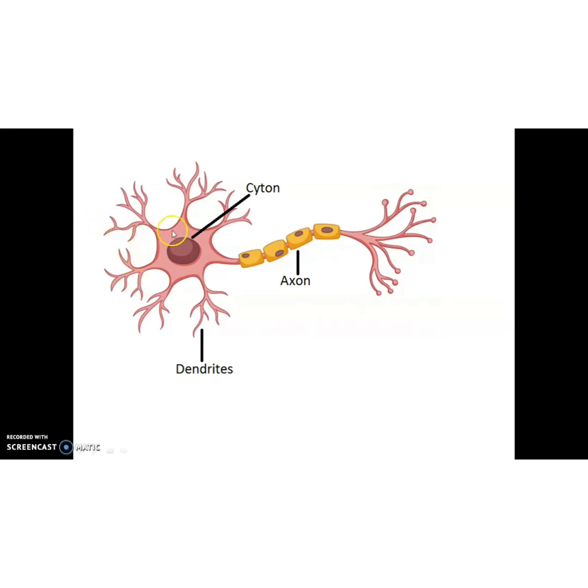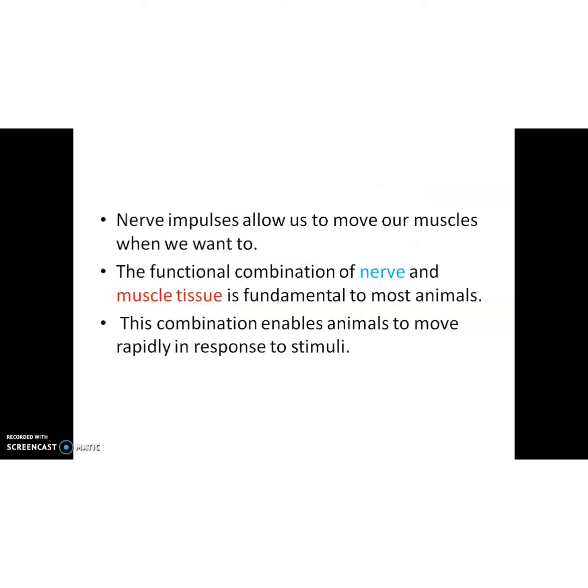Okay, so this is the nerve cell's body. It is known as cyton. Cytoplasm is there, nucleus is there, and a lot of branches called dendrites, but one is a long branch, known as axon, and at the tip you can see a lot of nerve endings. Here another neuron starts, like that they are connected to each other. Millions of neurons are there in our body, and they are connected to the brain and spinal cord. Clear? Then nerve impulses allow us to move our muscles when we want to.